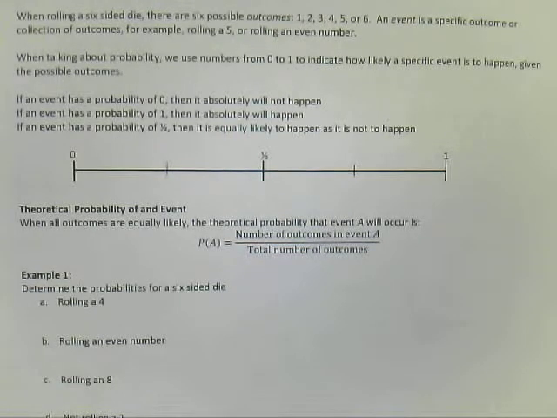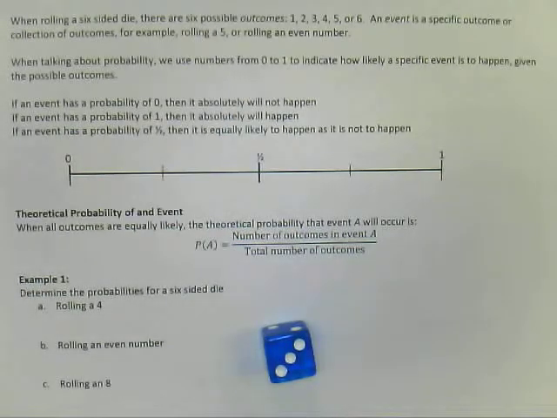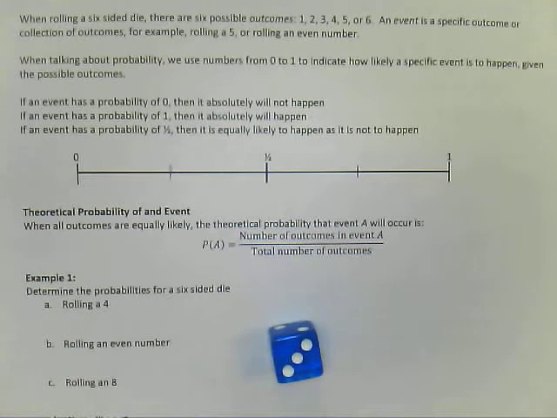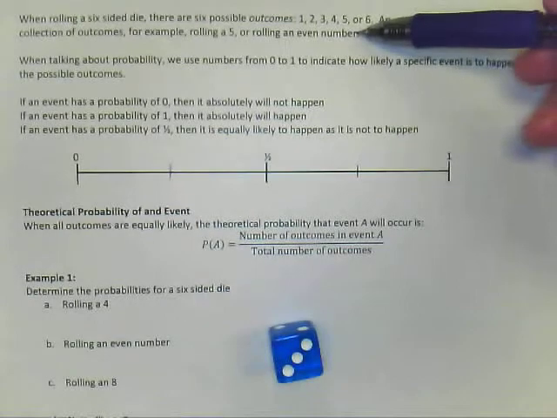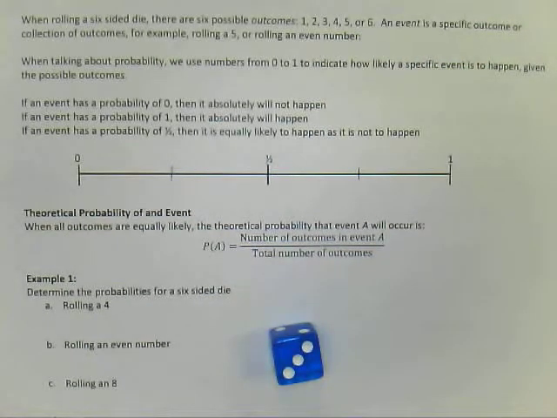So if we're looking at a six-sided die, something like this, there's six possible outcomes. So when we roll this, there's six things that could happen. We could roll a 1, a 2, a 3, 4, 5, or a 6. Each one of these is called an event. So an event is a specific thing that can happen when you do some action, roll a die, or draw something off a deck of cards. So rolling a 5 would be an event, or drawing an ace of spades, or we could even do something that would have more than one outcome, like rolling an even number, so that would be a 2, a 4, or a 6. We could say that's an event as well.